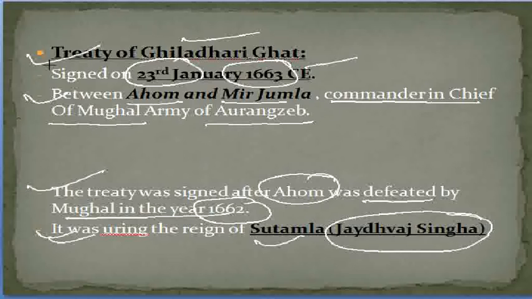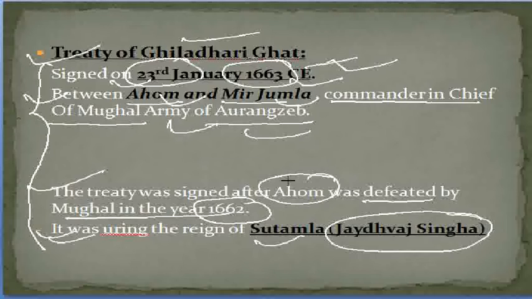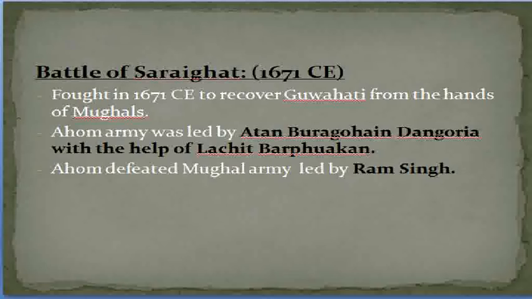So these are a few points. I am not detailing it, but these are important points that I have collected to be remembered from the exam point of view. Firstly, when was the Gilhariighat Treaty signed? The answer is 1663 CE, that is 23rd January. And between whom? Between Ahom and Mughal, or Mir Jumla. Who was Mir Jumla? The commander-in-chief of the Mughal army of Aurangzeb. And when was it signed? During the reign of Sutamla, that is Jayadhwaj Singha.